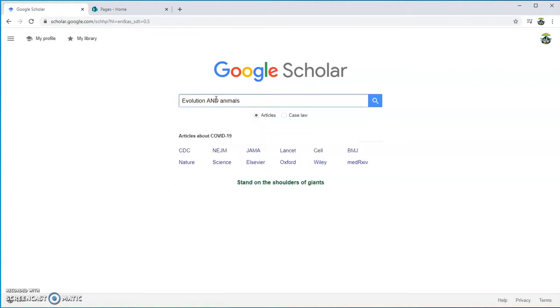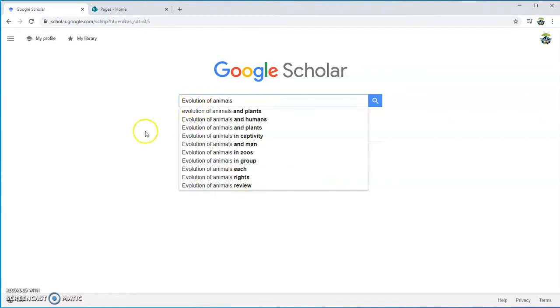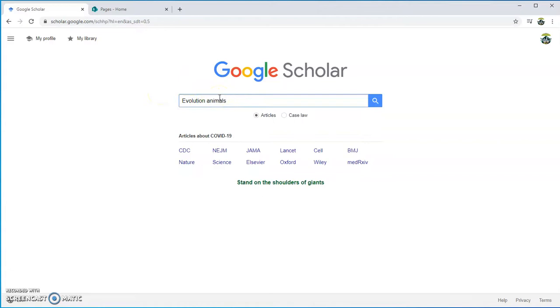Now what this AND is going to do is give me all the journal articles that have mentioned both evolution and animals. If you put nothing there, just evolution of animals, then what's going to happen is you're going to get a bunch of articles that have either the word animal or the word evolution in it, and then you're going to be bombarded with millions of things about animals that have nothing to do with evolution. Okay, so evolution and animals.